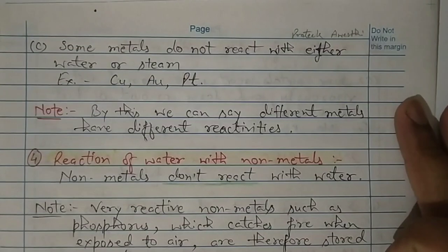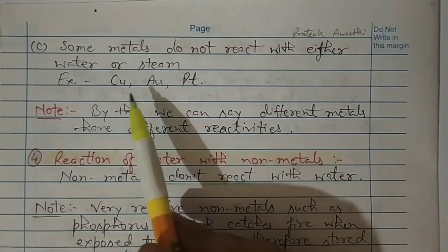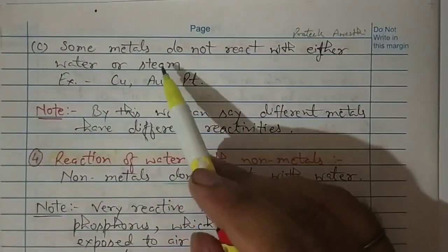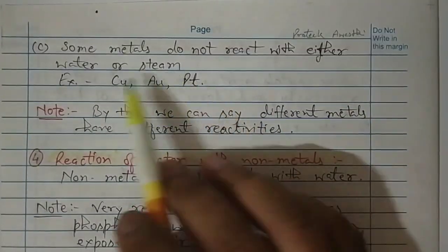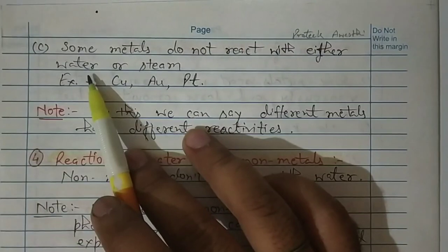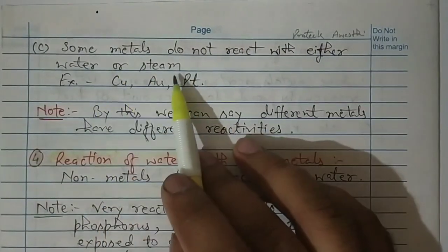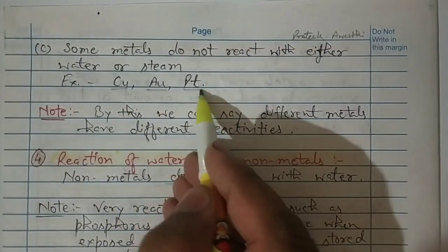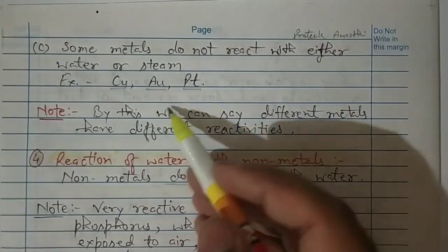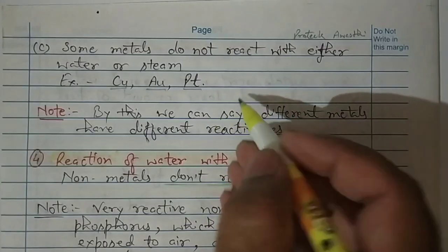Now we are getting to the last point of today's lecture: some metals do not react with either water or steam. Either water means normal water or hot water, any kind of water, or steam. These metals are copper, gold, platinum and in some cases silver also, because these metals are least reactive.